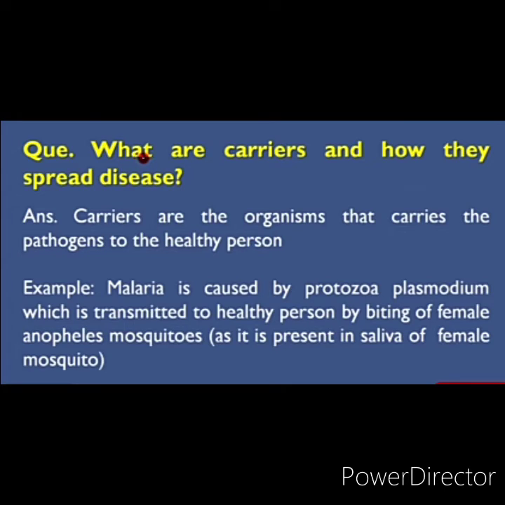Malaria is caused by a protozoan, Plasmodium, which is transmitted to a healthy person by the bite of the female Anopheles mosquito, as it is present in the saliva of the female mosquito. The female Anopheles mosquito sucks the blood of the human being, and while doing so, it transmits the Plasmodium into the human blood.